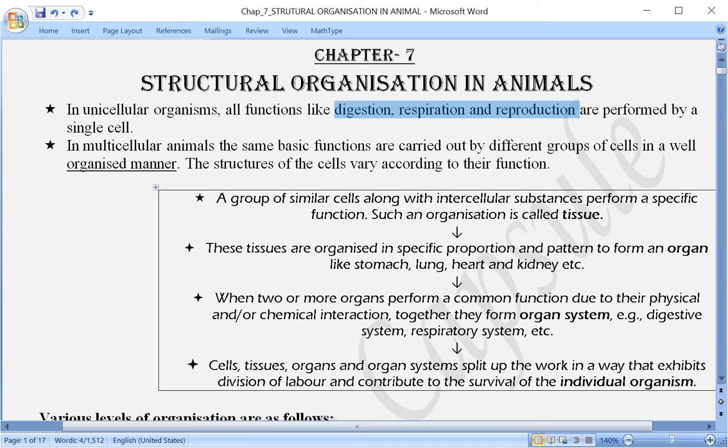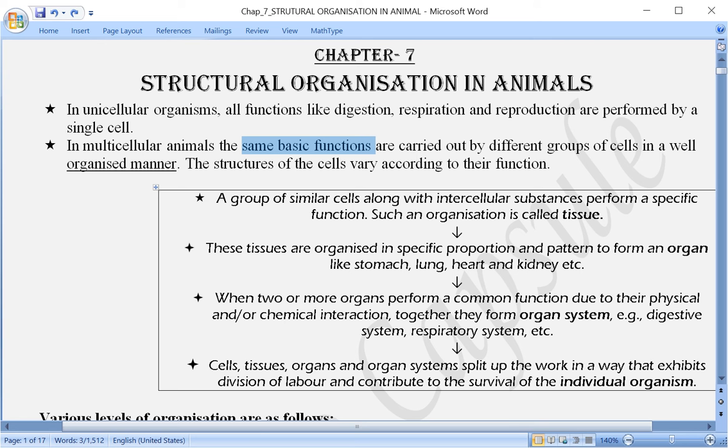But when we talk about multicellular organisms, since there are so many cells, these cells are organized at different levels, and after getting organized, some of them unite together, aggregate together and carry out a similar kind of function, or they perform simple or basic functions.